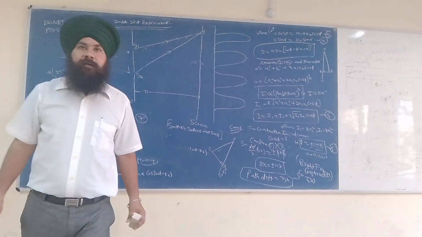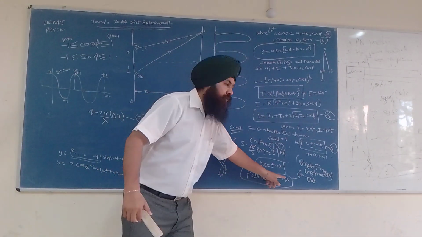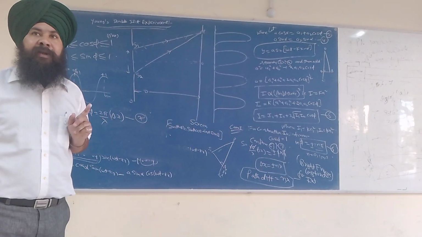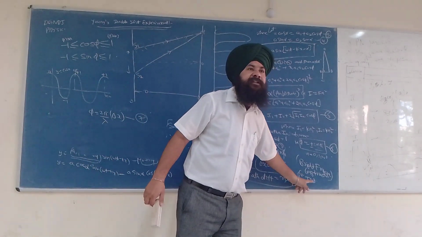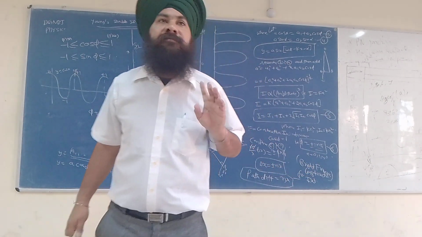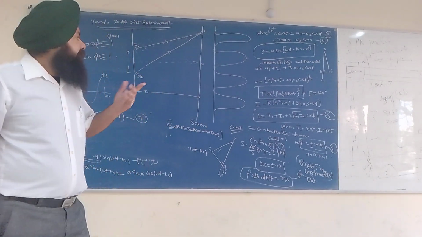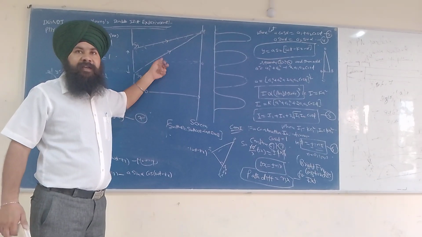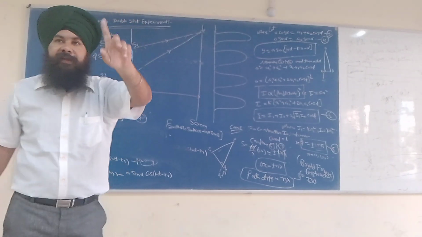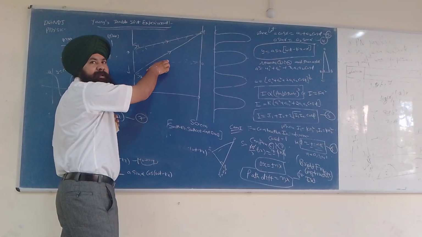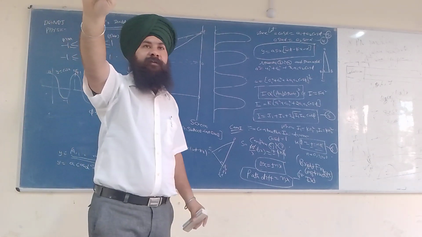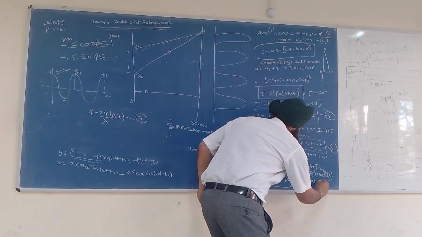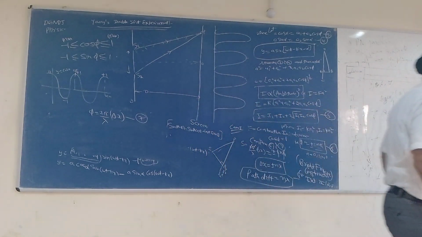Okay, I get your point. When path difference is equal to an integral multiple of lambda, we are getting constructive interference. It can happen that this wave will travel 2 lambda and this will travel 3 lambda. 3 lambda means 2 lambda plus 1 lambda. If it travels 4 lambda, the other will travel 5 lambda. 5 lambda means 4 lambda plus 1 lambda. Integral multiple, where n is equal to 1, 2, 3.